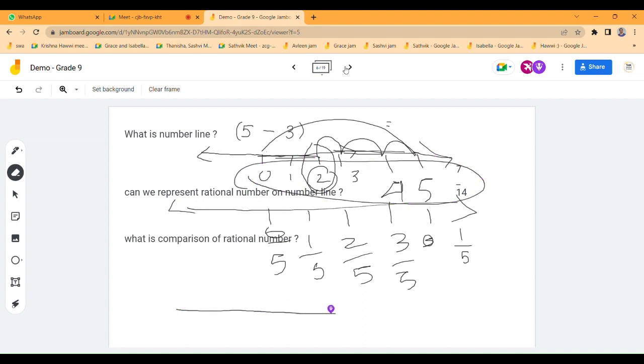See here. 0, 1, 2, 3, 4. It goes on. The value of 1 by 5 is 0.2. Okay, ma'am. Where will 0.2 be on this number line? Ma'am, between 0 and 1. Very good. So we can represent 1 by 5 here.